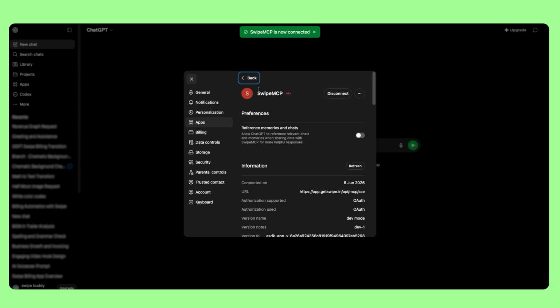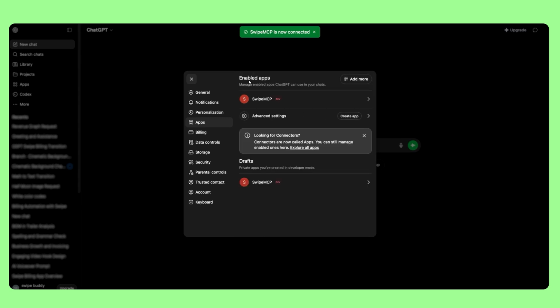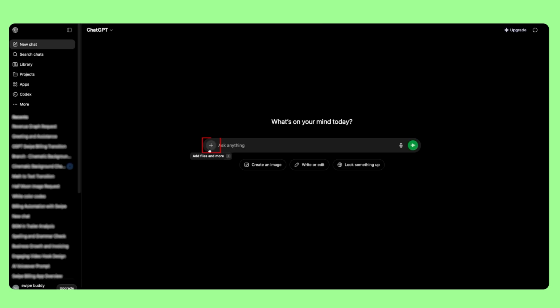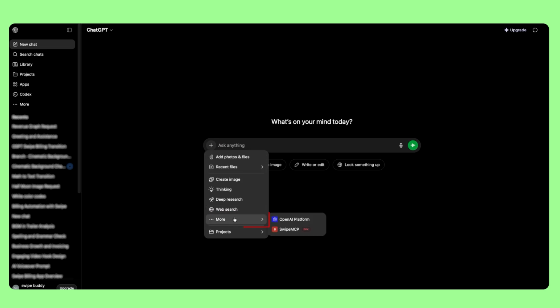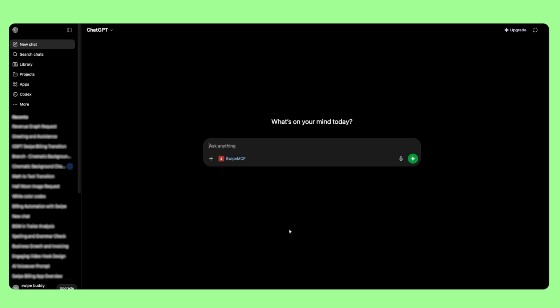Now, open a new chat to explore your business insights. Click the plus button, go to More, and select the SwipeMCP tool. Let's ask, make a graph in detail of my revenue in the past 1 month using the Swipe tool.